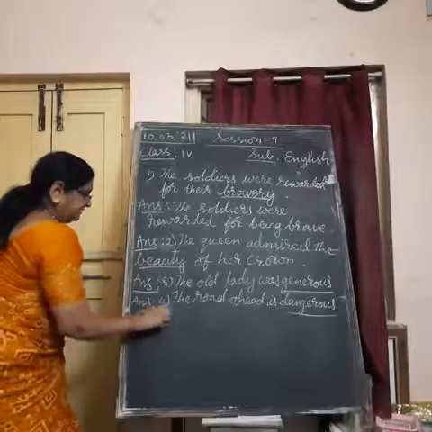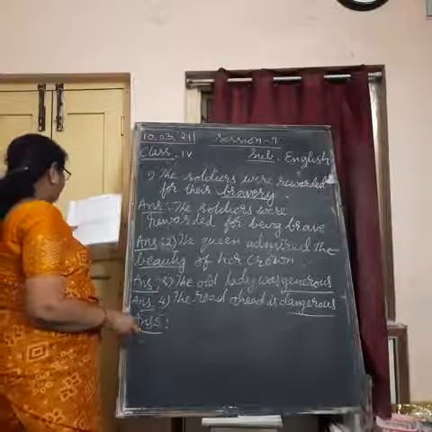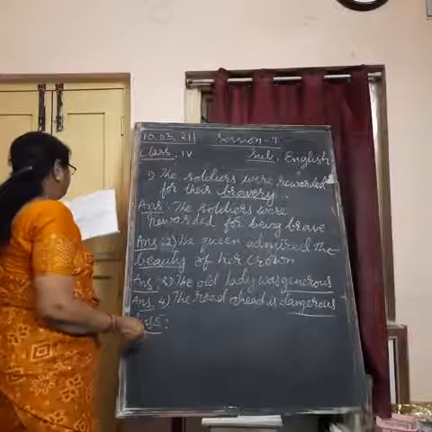And fifth answer is, in what way is the canoe different from an ordinary fishing boat?